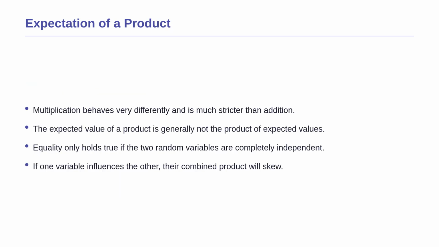While addition behaves beautifully with expected values, multiplication is a completely different and much stricter story. A critical distinction that trips up many students is assuming that the expected value of a product is always the product of the expected values. This is absolutely not true in general. This equality only holds true under one very specific condition. The two random variables must be completely independent of each other.